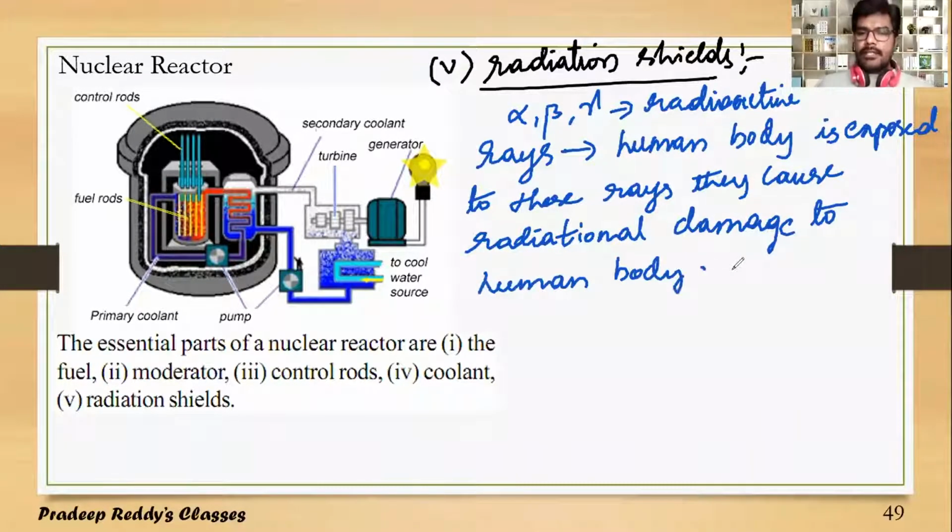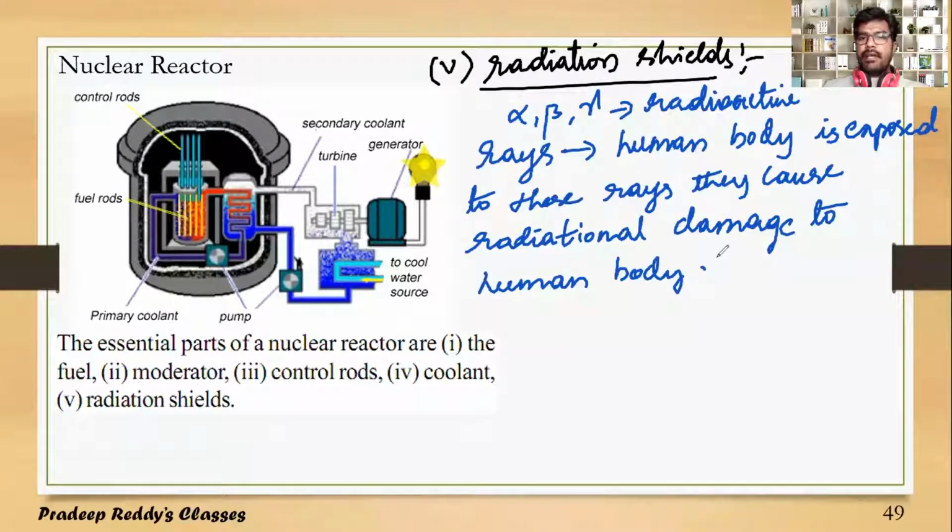Gamma radiations are highly penetrating radiations. They can penetrate through our body. So as their penetration is very high, when we are exposed to gamma radiations they pass through our body, and while passing through they cause radiational damage. They kill some important cells and microorganisms which are very useful for our body. That is the reason why exposure to these radioactive rays causes radiational damage to our body.